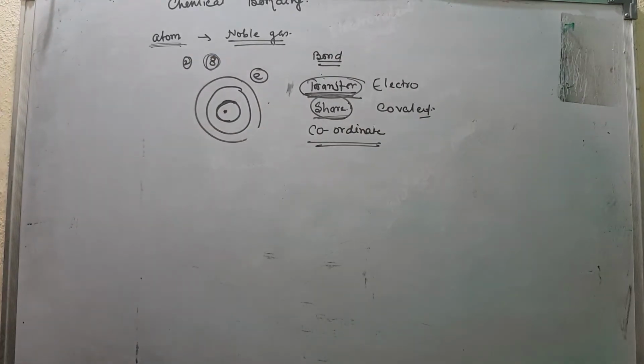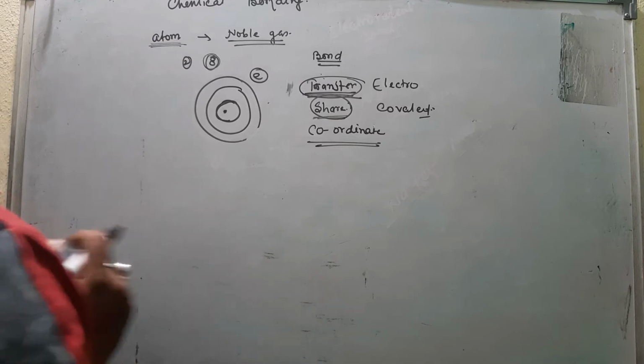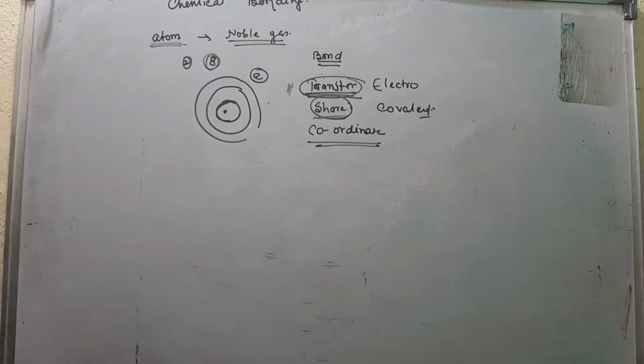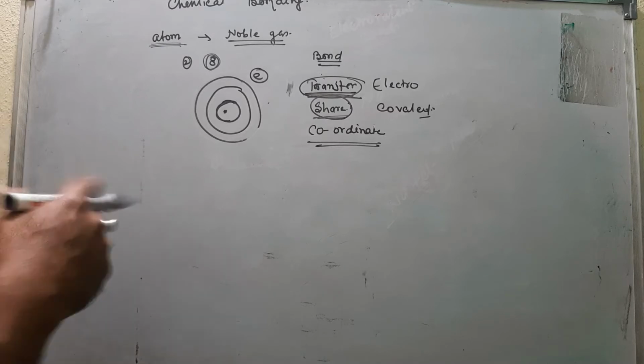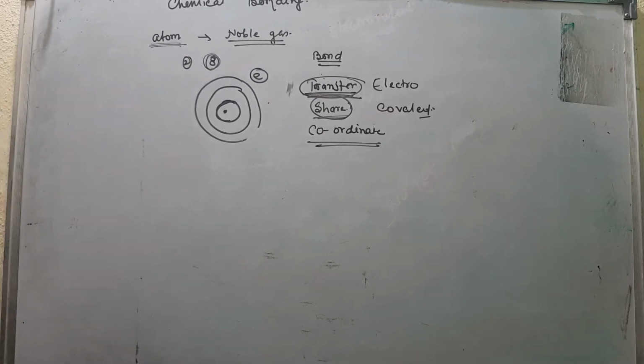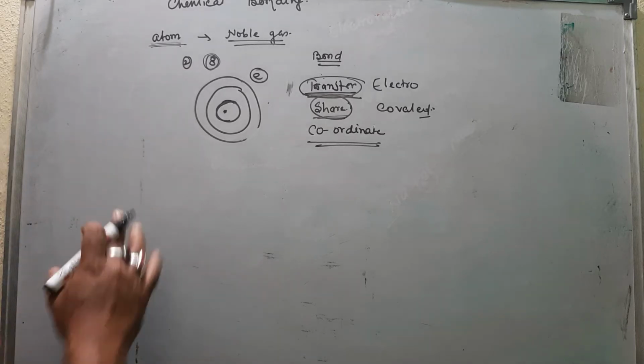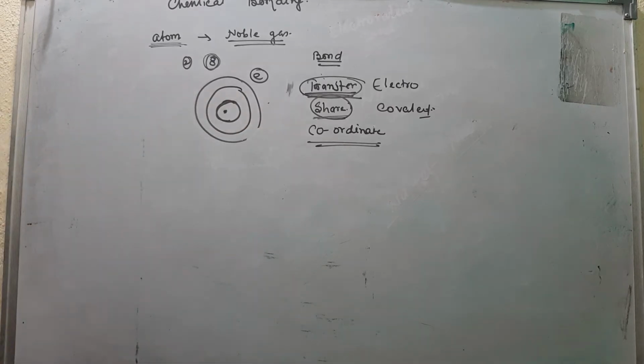So chemical bonding, again we revise, is the force of attraction between the two atoms in a molecule to maintain stability. The definition, according to your understanding, you can try to write like this. So what we understand is that chemical bonding means a force of attraction between the two atoms, formed when there is a transfer or sharing of electrons.